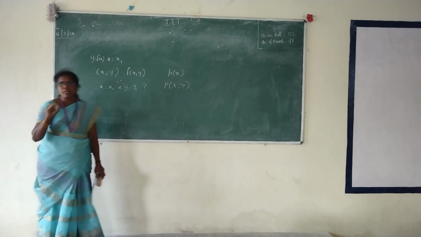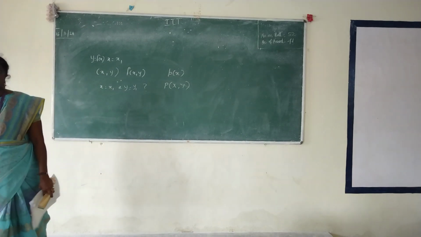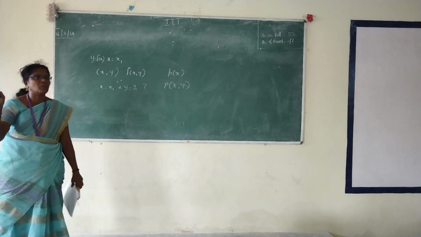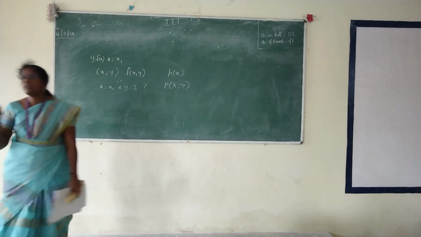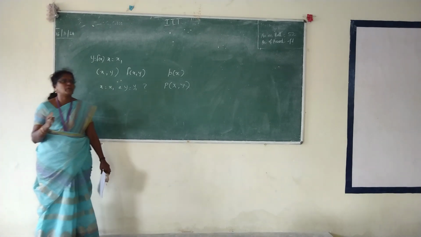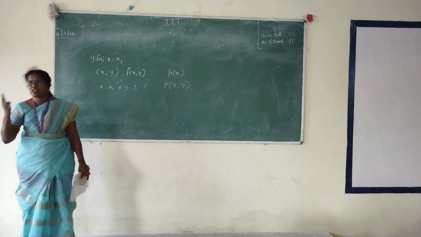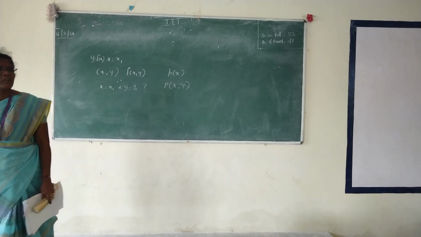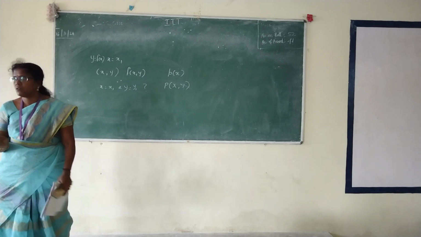So what will be the probability value when x equal to x1 as well as y equal to y1? In the previous case, what did we discuss? What is the probability value when x is equal to x1? That's all. In two dimension, you are going to find the probability value when x equal to x1 as well as y equal to y1. Okay, so just an extension only, similar formulas only. Finding the mean and variance will be similar concepts only. Just we are studying for two variables, that's all. Okay, so take note.